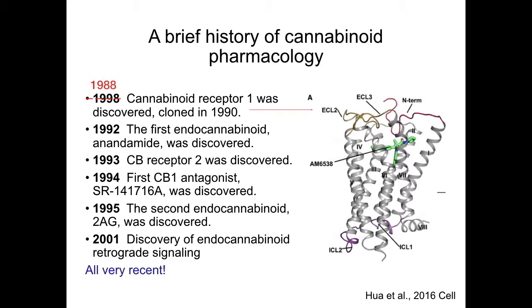In contrast to the previous timeline, the pharmacology of the cannabinoid system has only very recently been discovered. The cannabinoid receptor 1 was discovered in 1998, followed by discovery of endogenous cannabinoid neurotransmitters in 1992. The cannabinoid receptor 2 was discovered shortly thereafter, followed by pharmacological tools such as the first CB1 receptor antagonist. It was not until 2001 that endocannabinoid signaling at the synapse was elucidated.